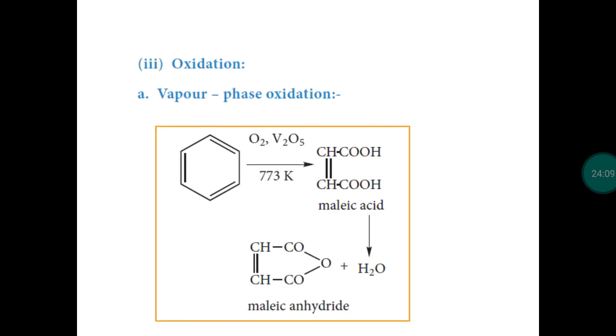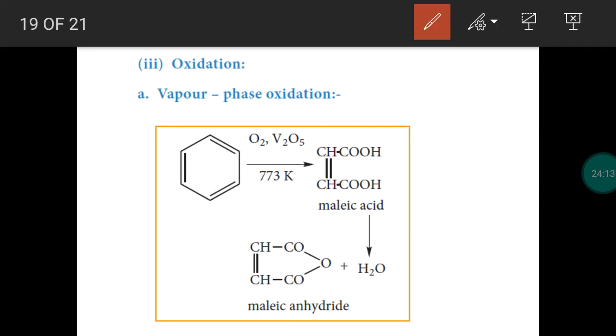Next, oxidation and reduction reactions of benzene. When benzene vapors are passed over vanadium pentoxide along with oxygen at 773 Kelvin, we get an open chain compound. Maleic acid is formed. At a higher temperature, there will be intramolecular dehydration. So maleic acid will be involved in the dehydration process. A water molecule is eliminated, so it will become maleic anhydride.